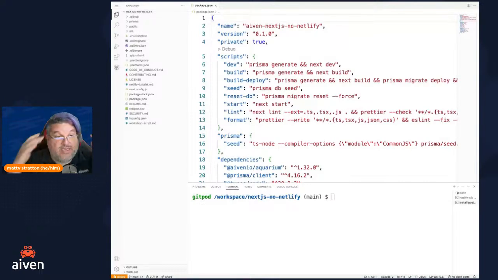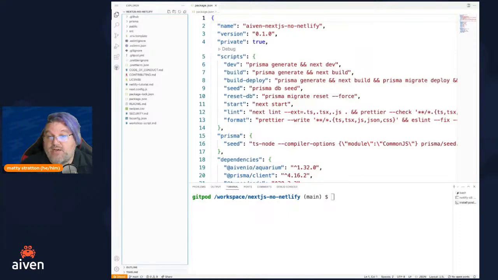What Prisma is doing is giving us an abstraction in front of our database, and it's also going to give us the ability to run the commands that are going to do a database migration if anything has changed in the data structure, and it's going to also seed the database, which means it's going to put some data in there so we have something.